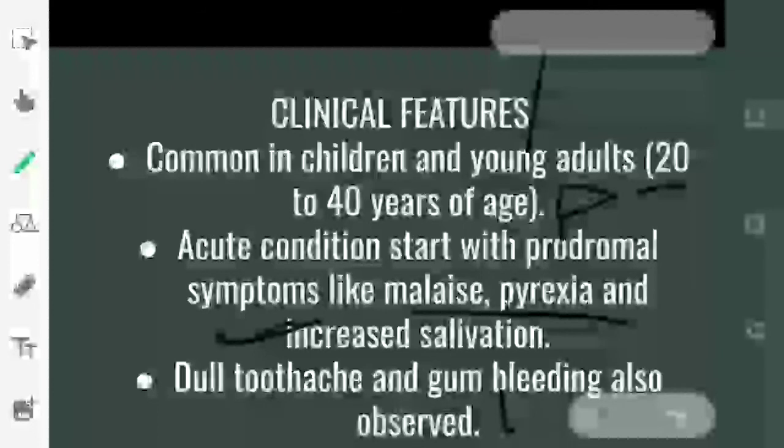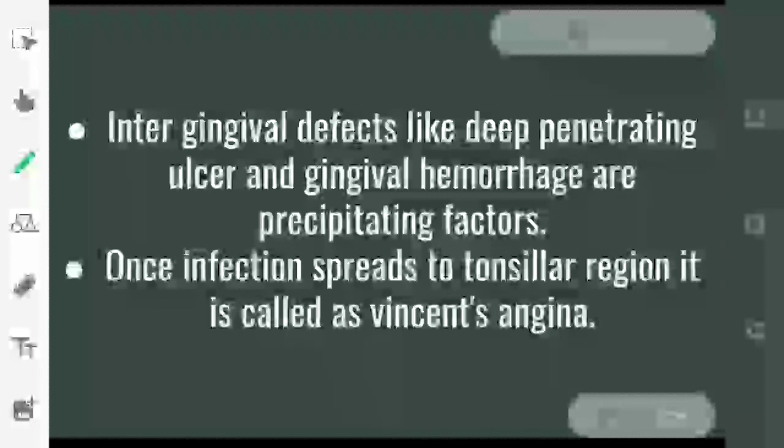So minimal injury can lead to gum bleeding. Then intergingival defects like deep penetrating ulcer and gingival hemorrhage are the precipitating factors. They can cause Vincent's angina. Acute ulcerative stomatitis, once this spreads to the tonsillar region, is known as Vincent's angina, otherwise it is known as ulcerative stomatitis. But when it reaches the tonsillar region, it is known as Vincent's angina.